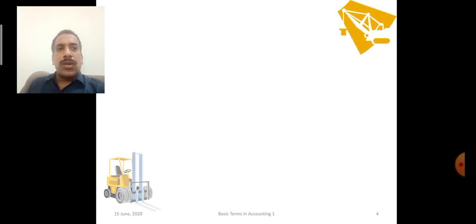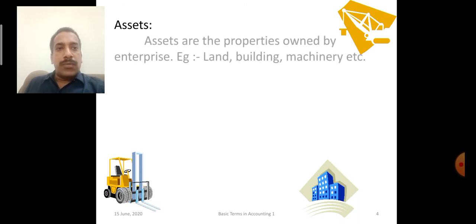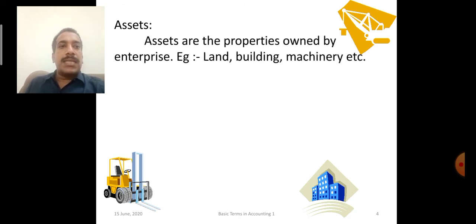Now the next term which we are going to discuss is assets. Now example of assets is machinery, vehicle, building, land. Now what is common in these things? They all are having certain values, they give some benefit to the business in future, they are owned by someone. So we can say that assets are the properties owned by the enterprise. Example, land, building, machinery.